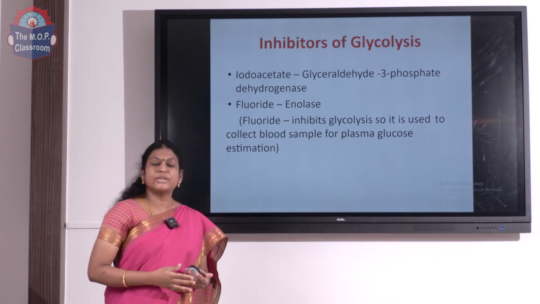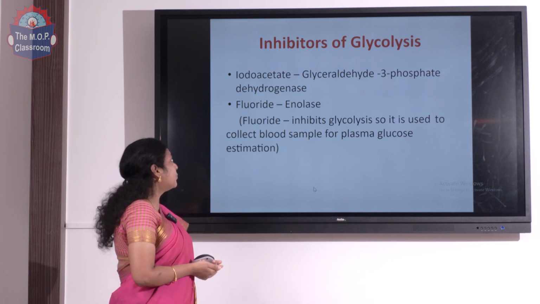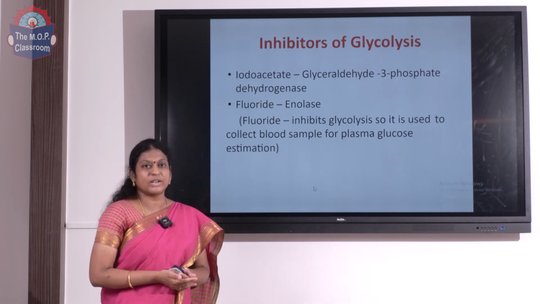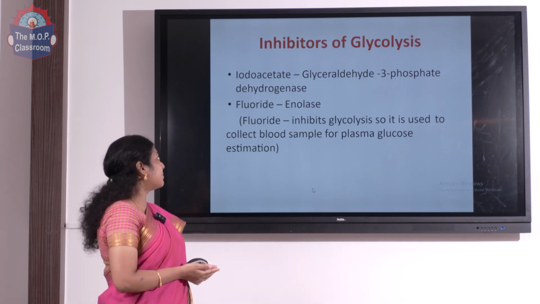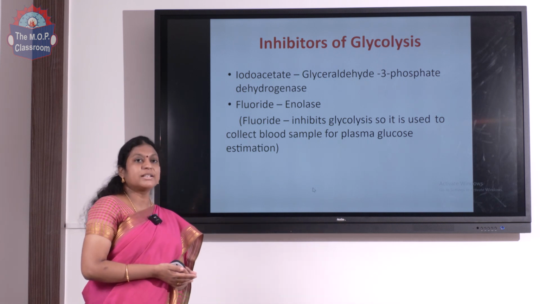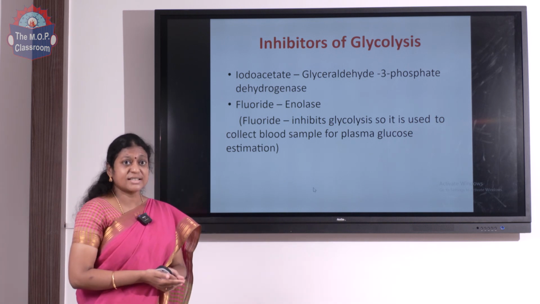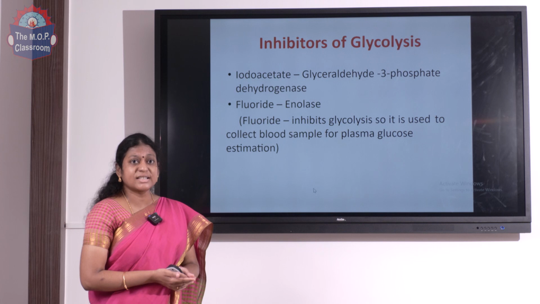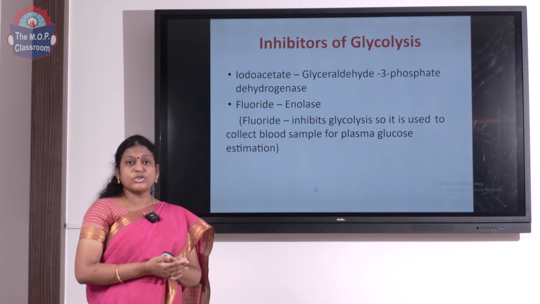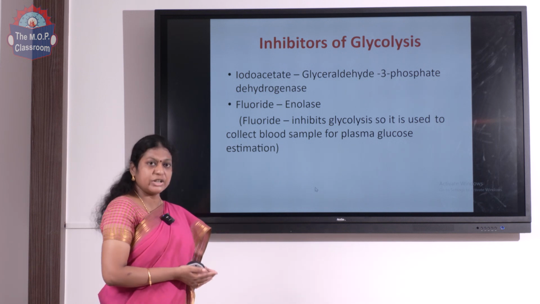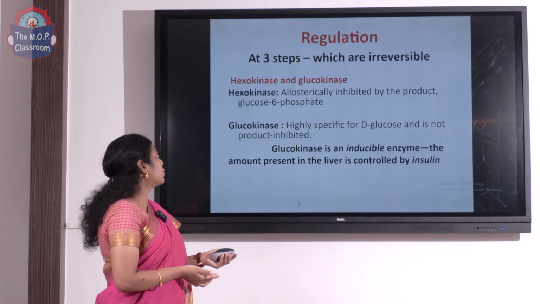Now, let us move on to the inhibitors of glycolysis. We have iodoacetate and fluoride as potential inhibitors of glycolysis. Iodoacetate can block glyceraldehyde 3-phosphate dehydrogenase and fluoride can block enolase. Fluoride inhibits glycolysis and sometimes we make use of this in our lab analysis. When we collect plasma sample for glucose estimation, we add fluoride into it so that we can stop glycolysis while we estimate sugar.